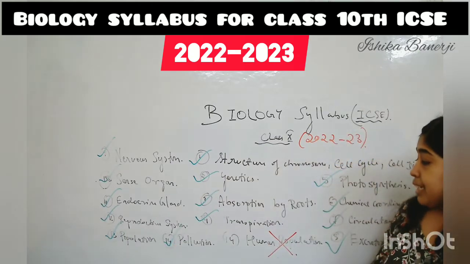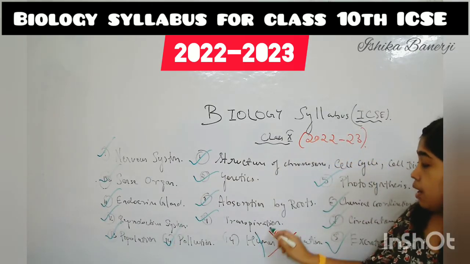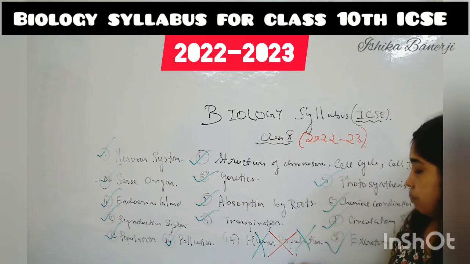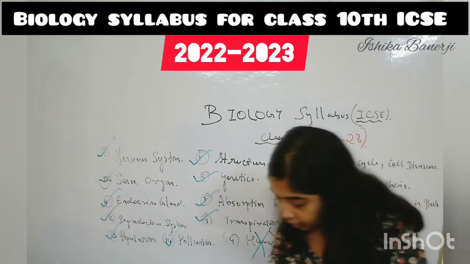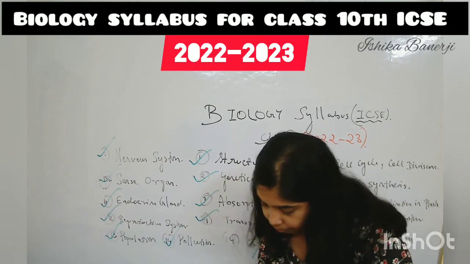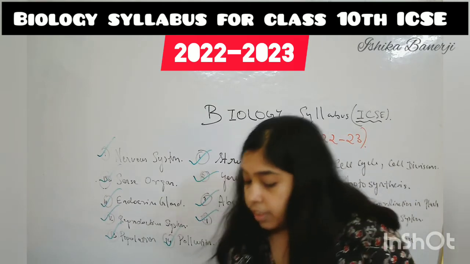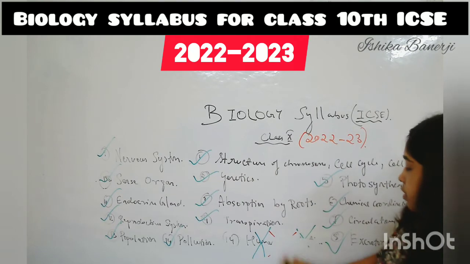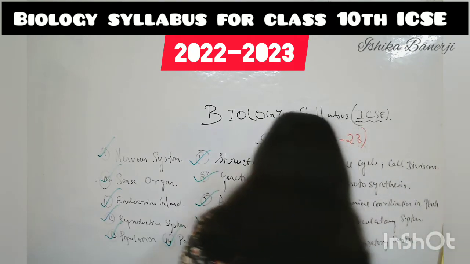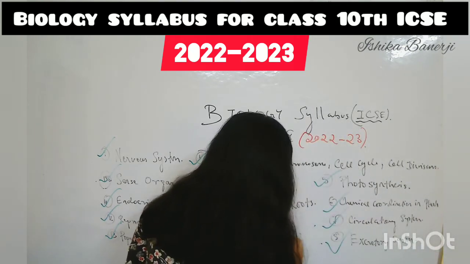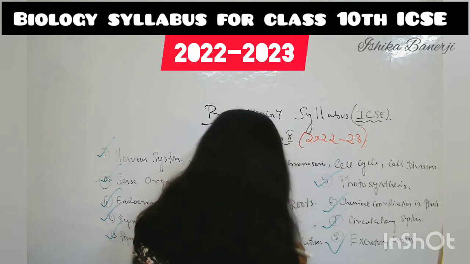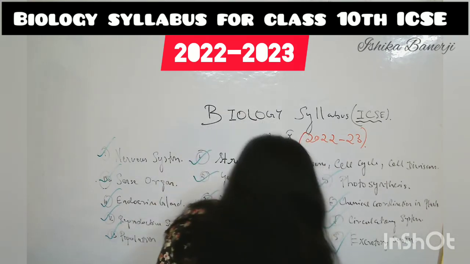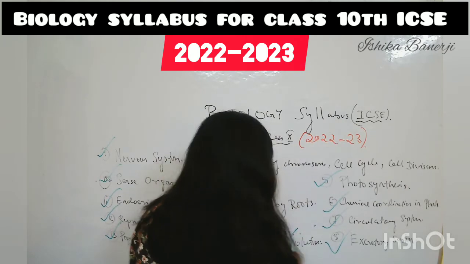Pollution is there. This chapter, that is human evolution, this is not population, sorry, this is human evolution, right? Let me check. Okay, this is human evolution. It's a mistake, students. Please see, human evolution is not in your syllabus. Human evolution is not in your syllabus. Please mark this as wrong.